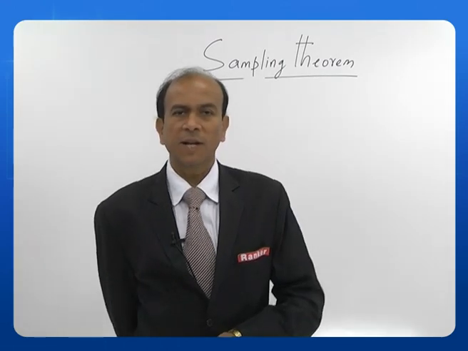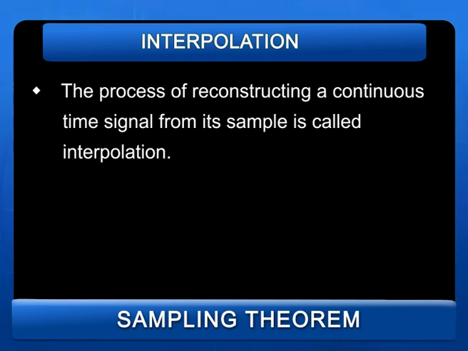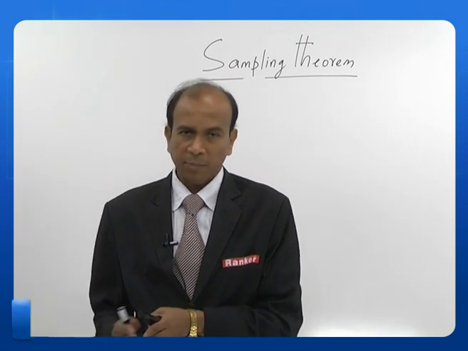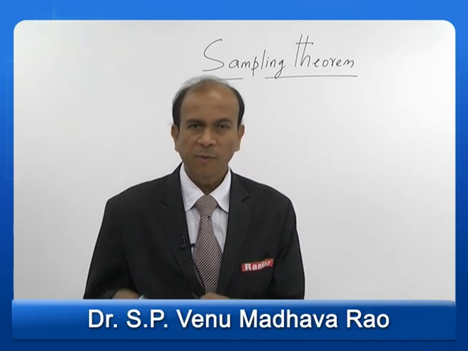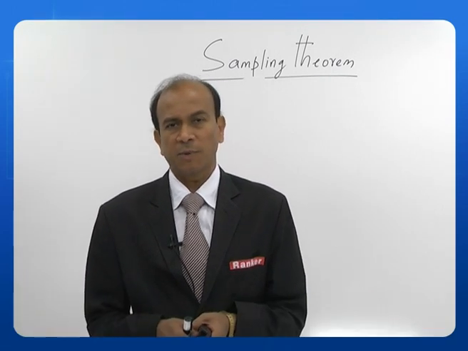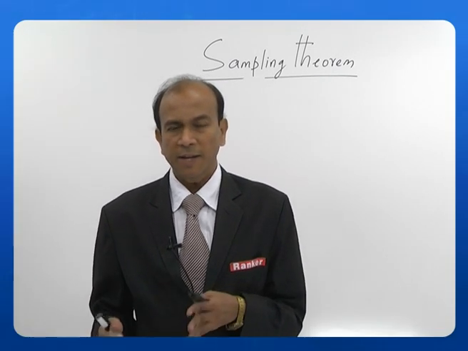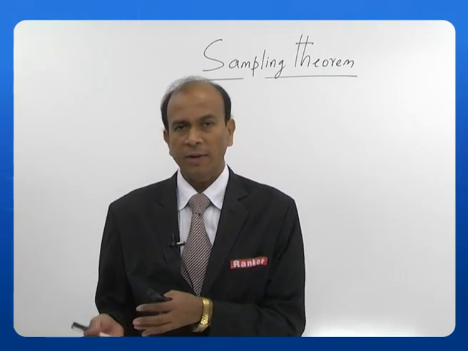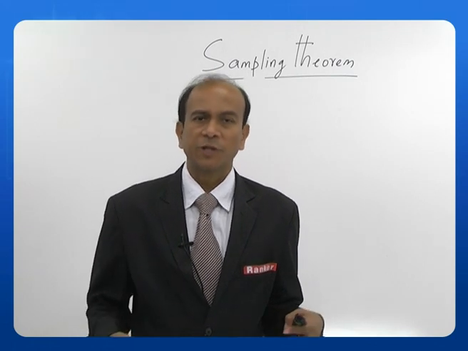Let us see what is called interpolation. Interpolation is the process of reconstructing a continuous time signal from its samples. What is that? Converting x of t into xs of t is called sampling, and constructing x of t from xs of t is called interpolation. So, x of t to xs of t is sampling; I have xs of t and I want to reconstruct back my x of t, that is called interpolation.